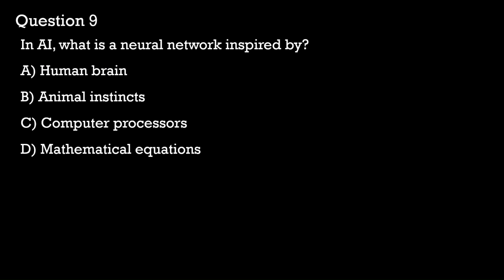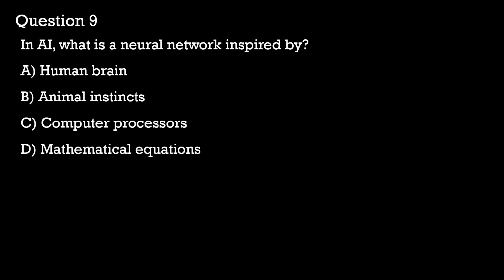Question 9. In AI, what is a neural network inspired by? A. Human brain. B. Animal instincts. C. Computer processors. D. Mathematical equations. Now, from the name itself, neural, that has to do with the brain, the human brain.